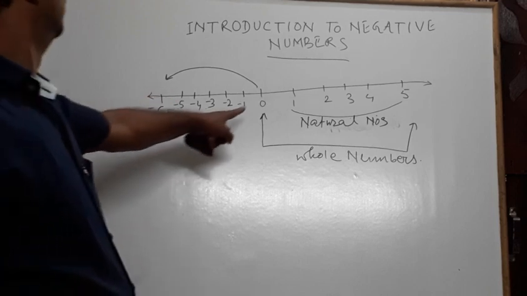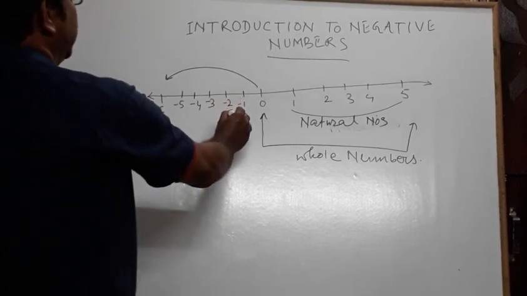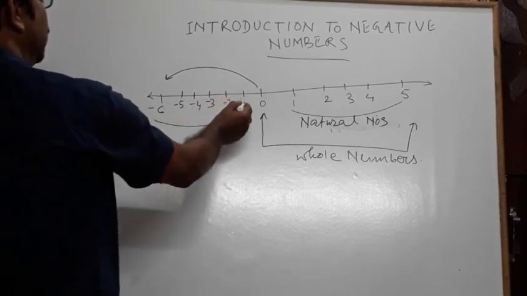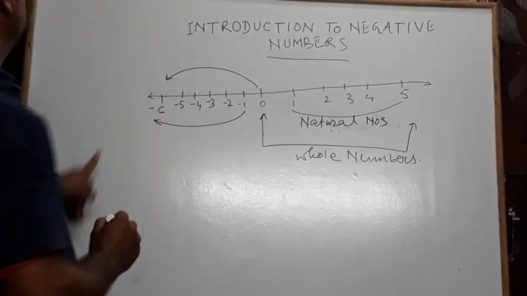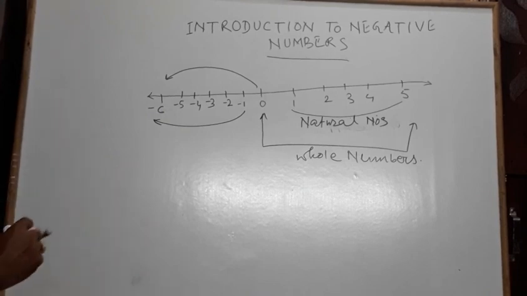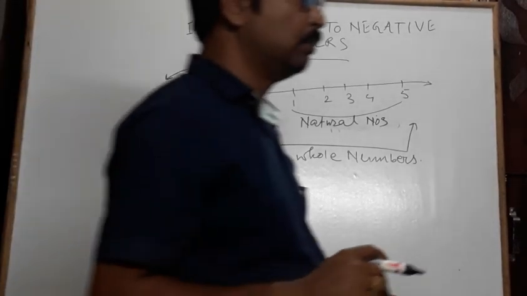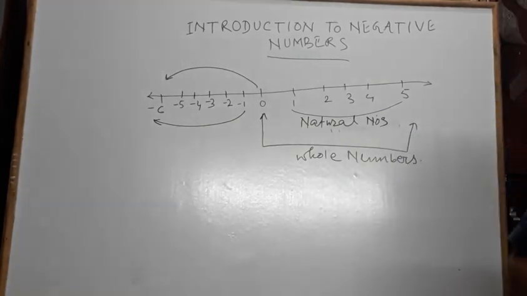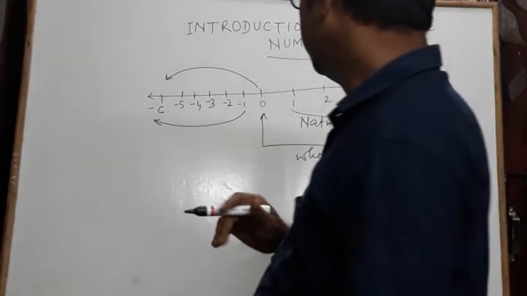These numbers are called negative numbers, -1 to infinite. In higher classes you will study about infinity, which doesn't have any limit.